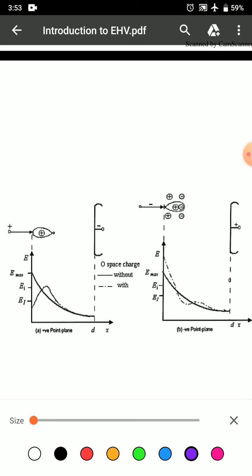When we have the negative point plane electrode configuration in the development of star corona, when a negative DC voltage is applied, due to the high field, electrons drift very fast near the point electrode but then slow down because of the steep fall in field intensity. A negative space charge forms, weakening the field and preventing avalanche, causing partial breakdown or corona.